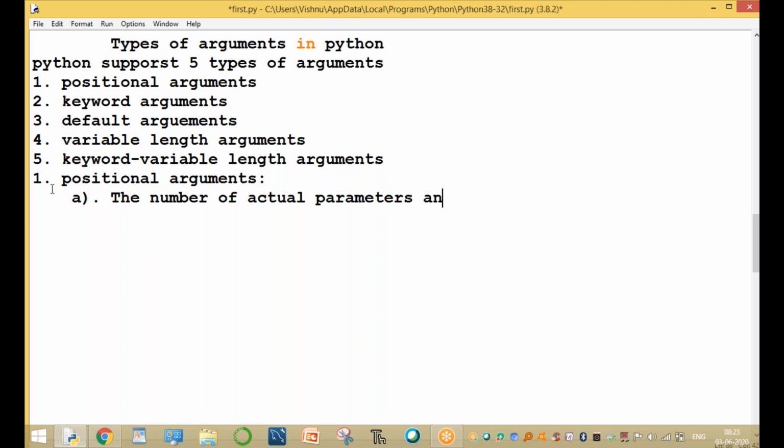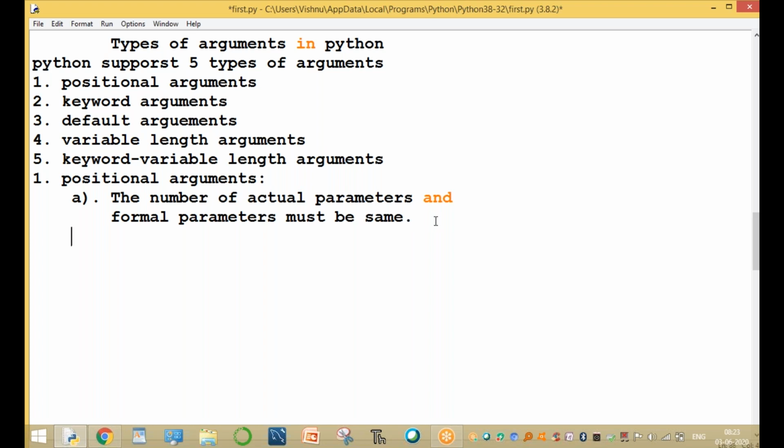The number of actual parameters and formal parameters must be the same. If you take five actual arguments, automatically there must be five formal arguments. The number must be equal.